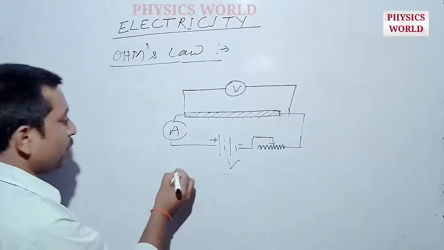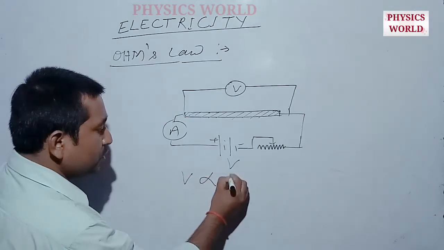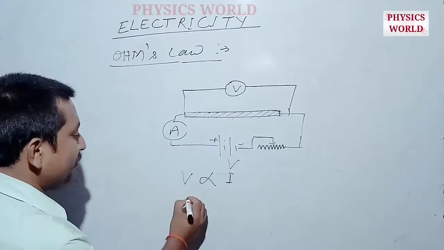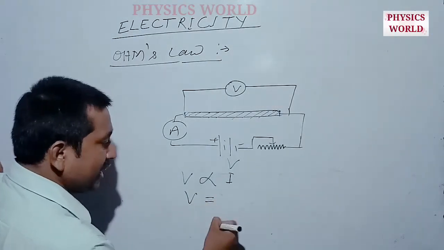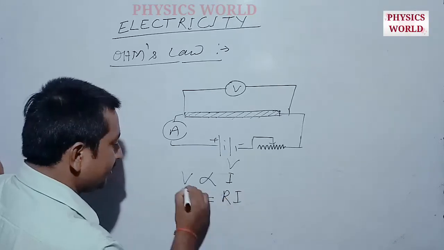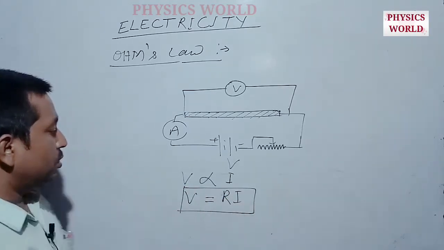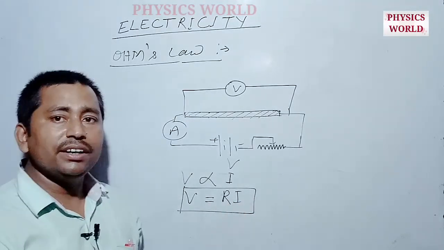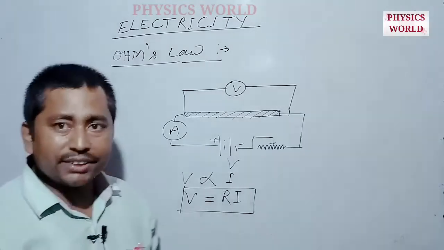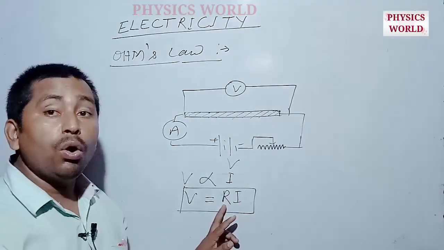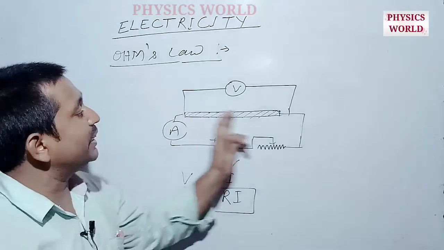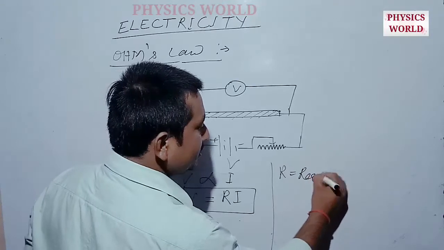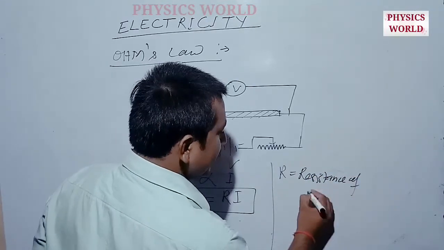It means he found that V is proportional to I. If we remove the proportionality sign, we get a constant, the proportionality constant, known as R. So V equals R times I. Here R is the proportionality constant, also known as the resistance of this conductor.